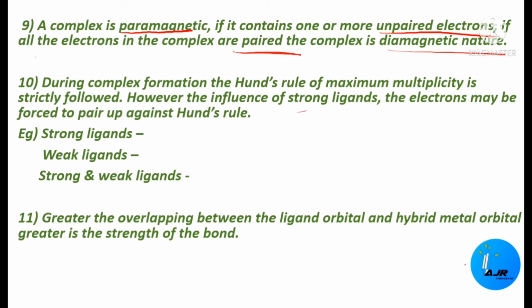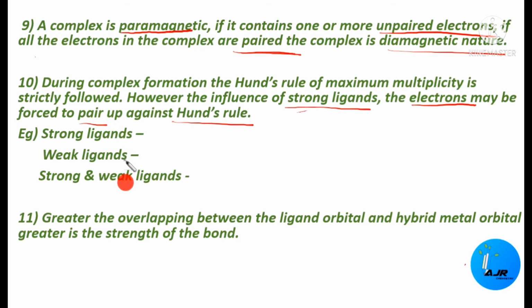Okay, but however, under the influence of strong ligands, the electrons may be forced to pair up against Hund's rule. If the complex is having strong ligands, automatically the electrons will be getting paired up, okay, against Hund's rule. So according to Hund's rule, the electrons will be arranged singly instead of getting paired, but in the presence of strong ligands, the electrons will be forced to get paired up. Okay, that's the meaning of this postulate.